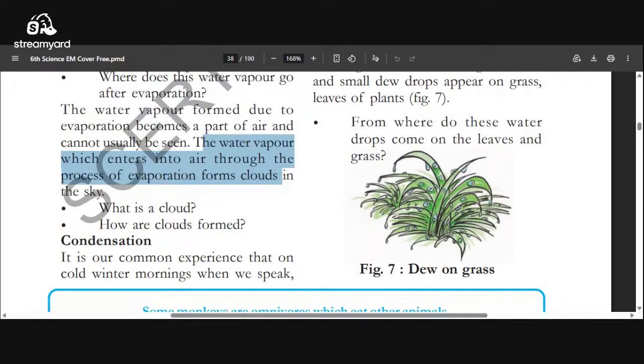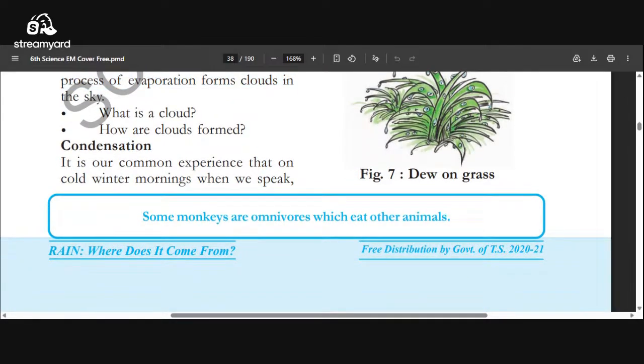What is a cloud? A cloud is the water vapor in the atmospheric air. It forms due to evaporation. How are clouds formed? Water gets heat, it evaporates and enters the atmosphere. This evaporated water forms clouds.